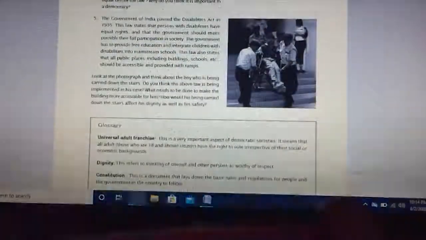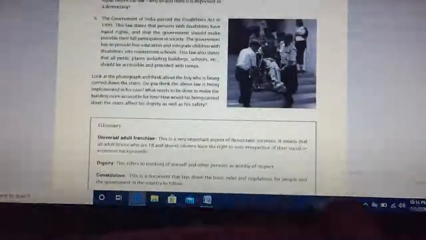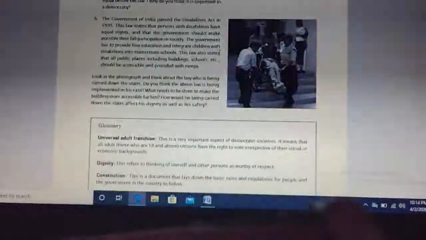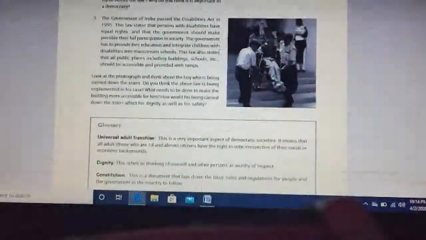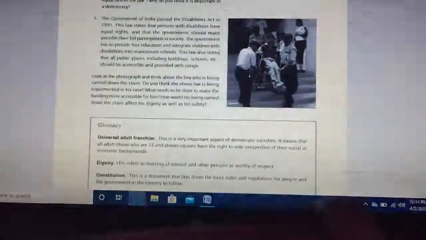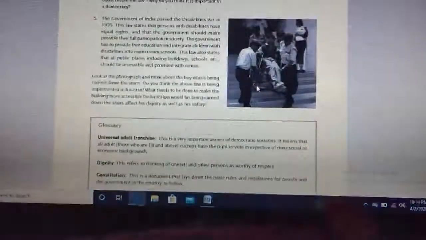This law also states that all public places, including buildings, schools, etc., should be accessible and provided with ramps. So they should be treated equally and given equal opportunity, plus all public places and government buildings should have ramps so that they are not moved like this.